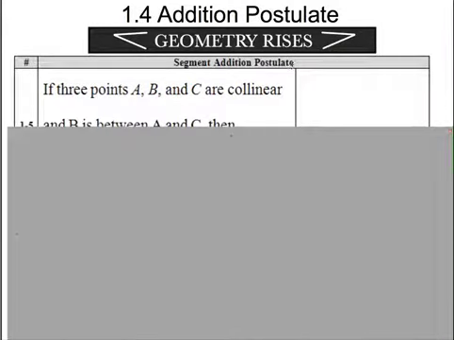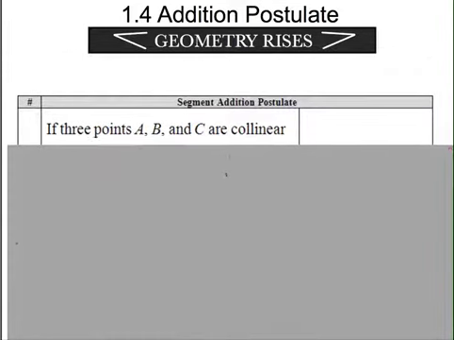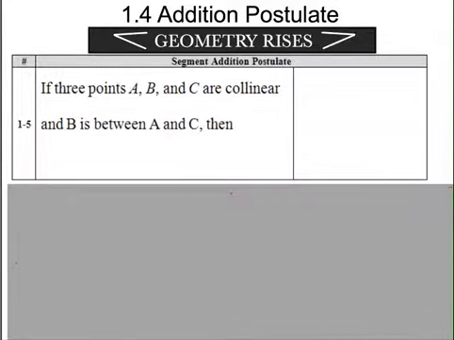First one we're going to do, remember, postulates are things that we just have to assume are true. So they have to be true. Alright, got a marker. Three points A, B, and C are collinear. I know that collinear means on the same line. So if I have A, B, and C, they're collinear, and B has to be between A and C, so I got B right here in the middle. Then what has to be true?